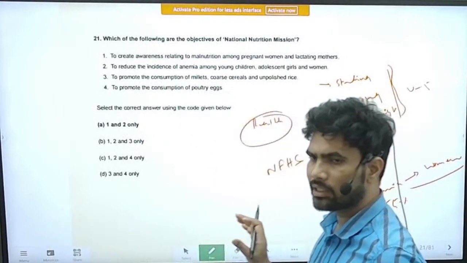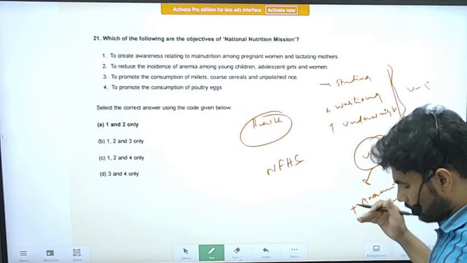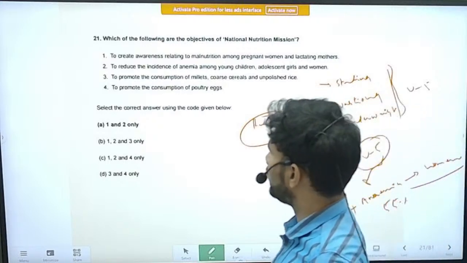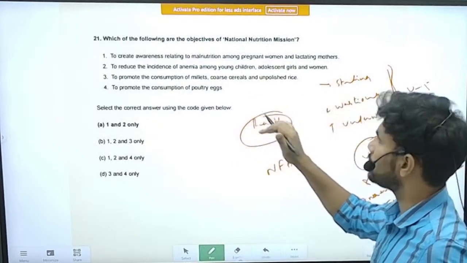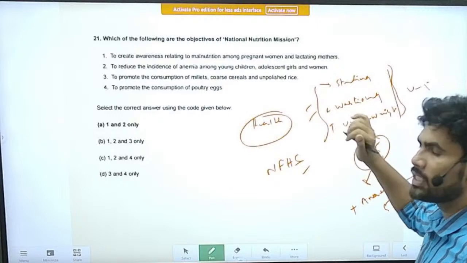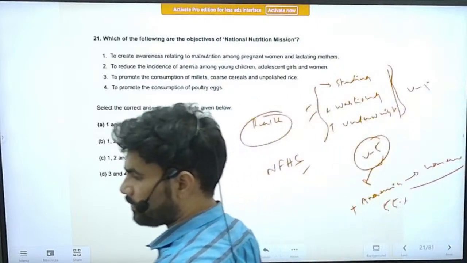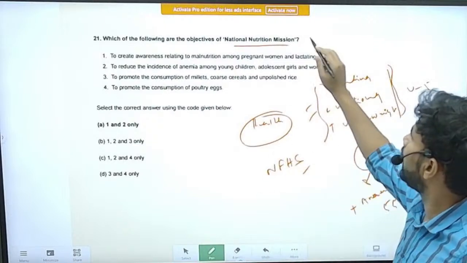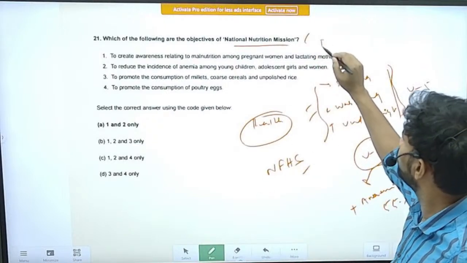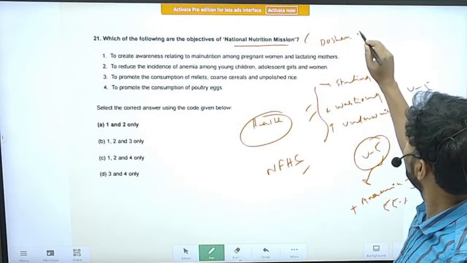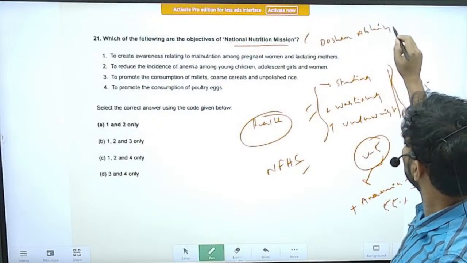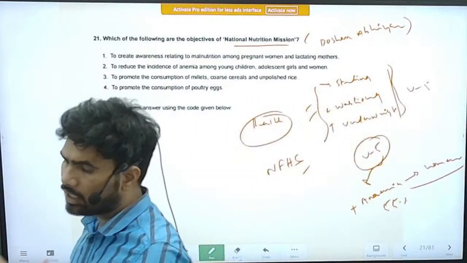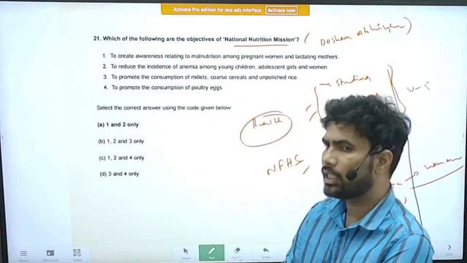All this information will come through the National Family Health Survey. To address especially the problems of children, stunting, wasting and underweight, the National Nutrition Mission has come. The alternative name for this mission is Poshan Abhiyan. This program is a mission mode program, brought in to address especially the hunger issue in children.